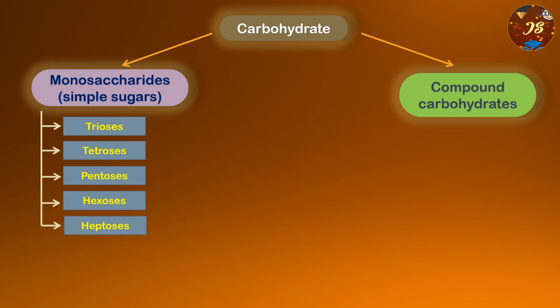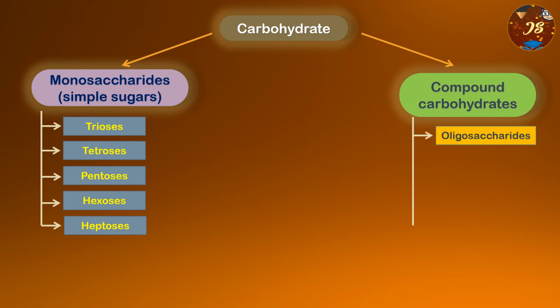The next classification is compound carbohydrates. So they are called compound, means they are not simple like the monosaccharides. They are formed by the linking of 2 or more monosaccharide molecules with glycoside bonds. So which bond is used here? That is the glycoside bond. So one monosaccharide plus one monosaccharide bond with the glycoside bond produces one compound carbohydrate. So they can be hydrolyzed into more than one monosaccharide molecule. Means if you break down one compound carbohydrate, you will get the monosaccharide molecules.